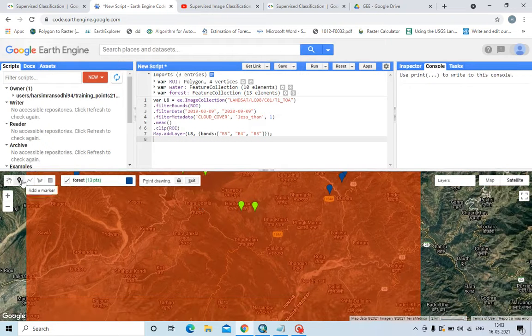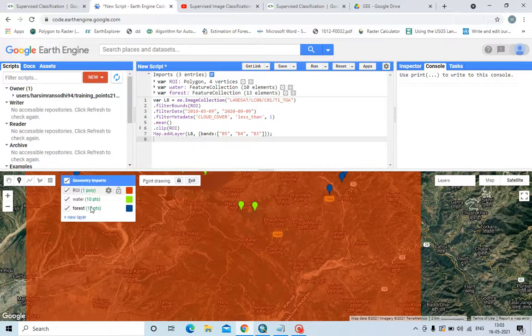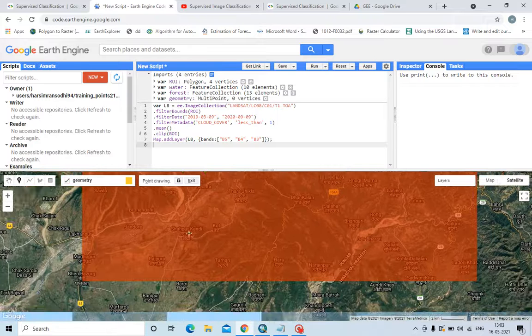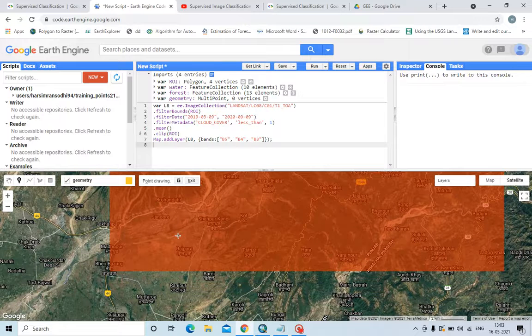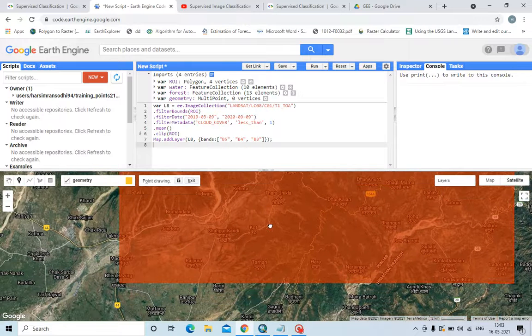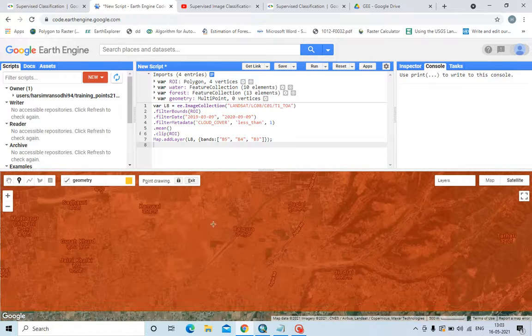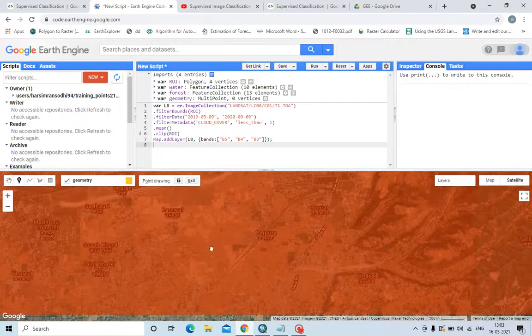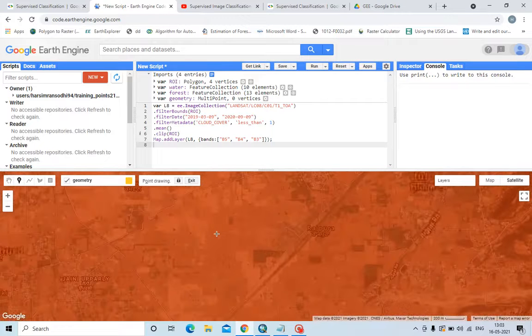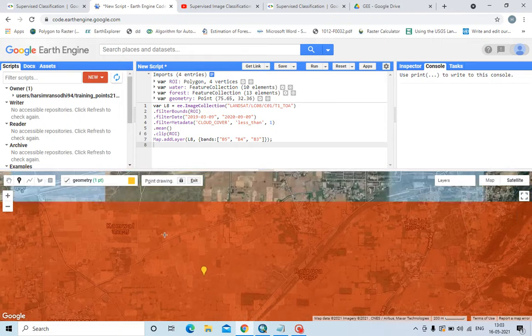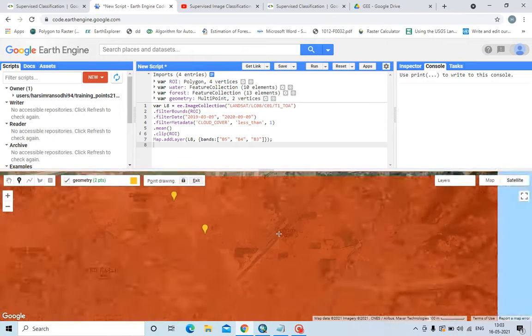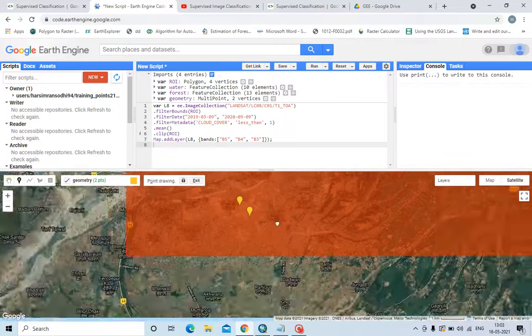Okay, now let us create another marker point for non-forest. We can create more points also, but for the sake of the video and for simplicity, I will just do a simple supervised classification only. This is non-forest. Actually, this is agriculture land, but I will just mark it as non-forest.